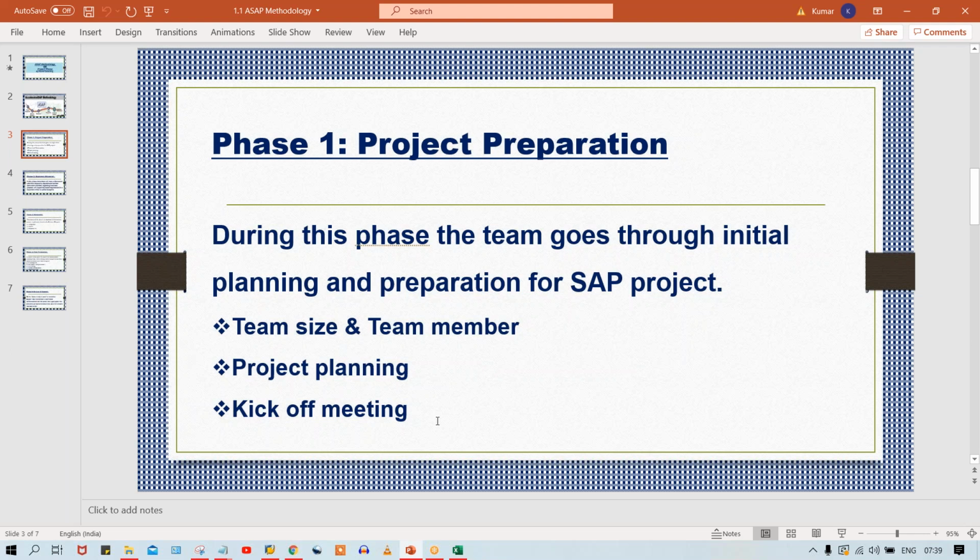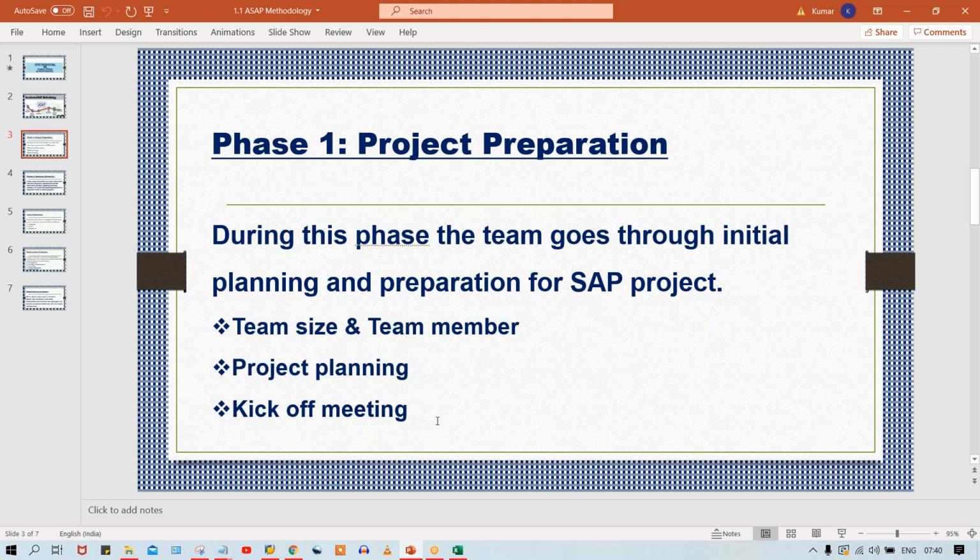So an internal meeting is going to happen. It's a kind of introductory meeting, because all 30 people are from different modules. Let's suppose 2 or 3 people are from the FICO module, 2 candidates from the SD module, and so on. Let's suppose the project manager decided to hire 1 senior and 1 junior consultant in each and every module, and later on, based on the requirement, the team size is going to be increased also, right?